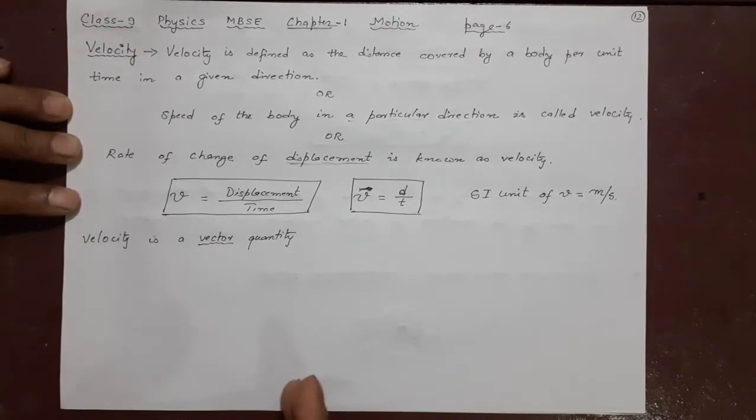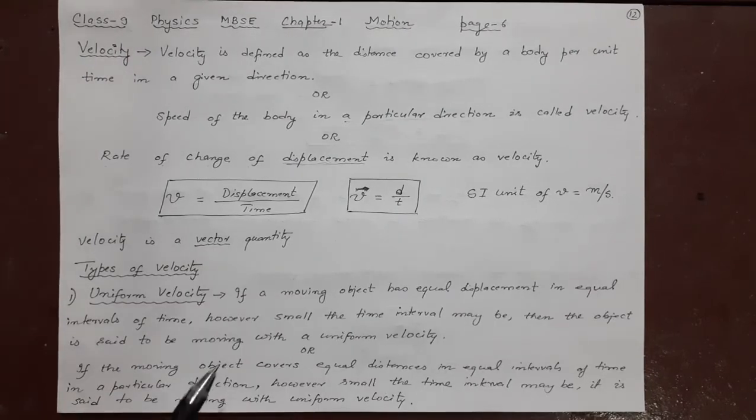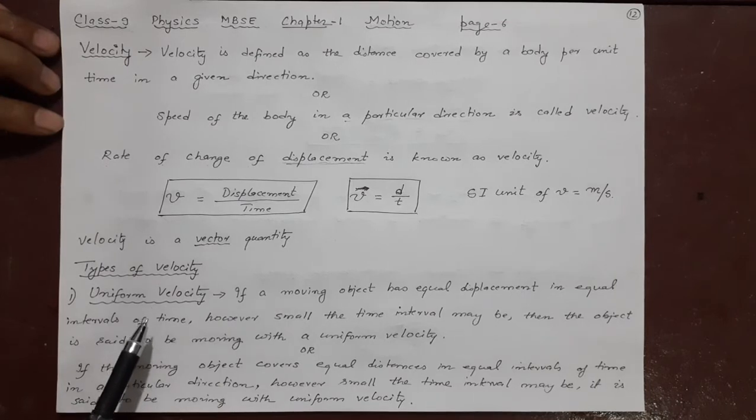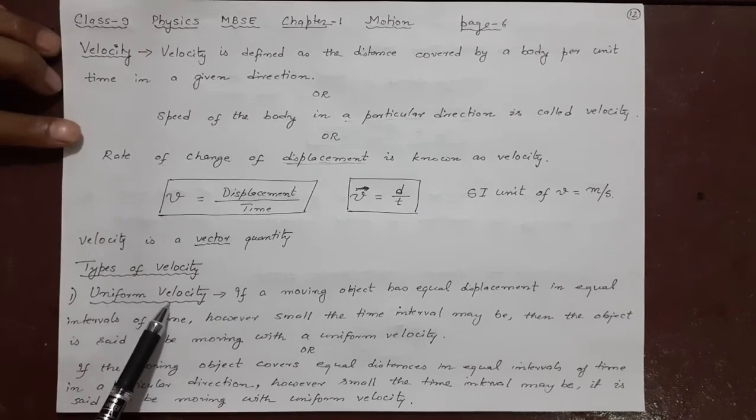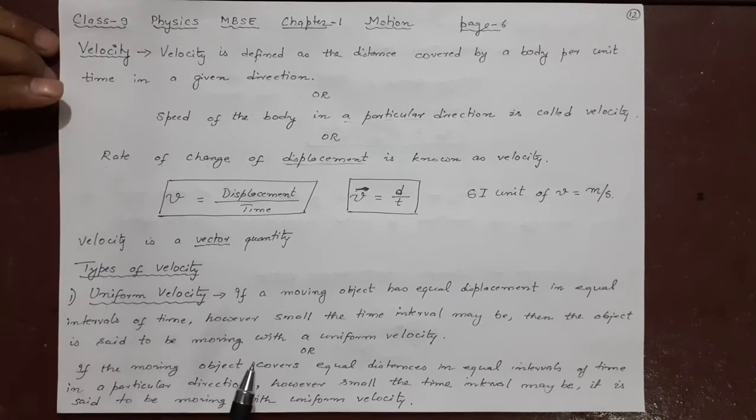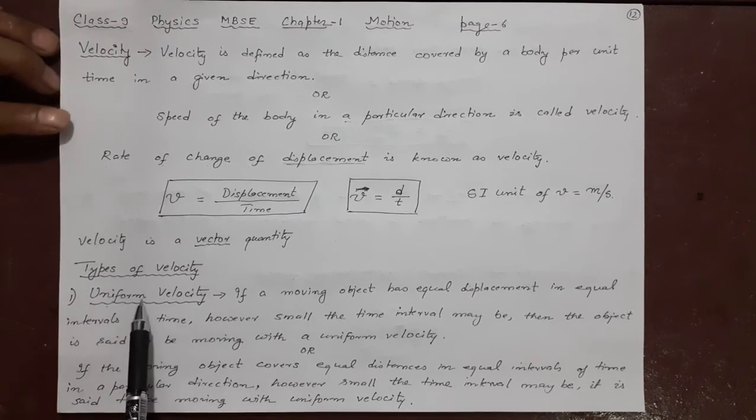Next, just like speed, what are the types of velocity? The first one is uniform velocity. Just like uniform speed, non-uniform speed, average speed, instantaneous speed, here also uniform velocity will be the first one.